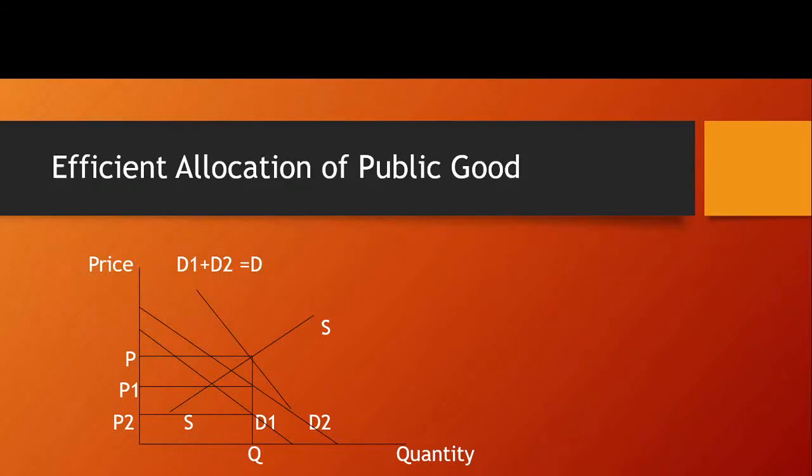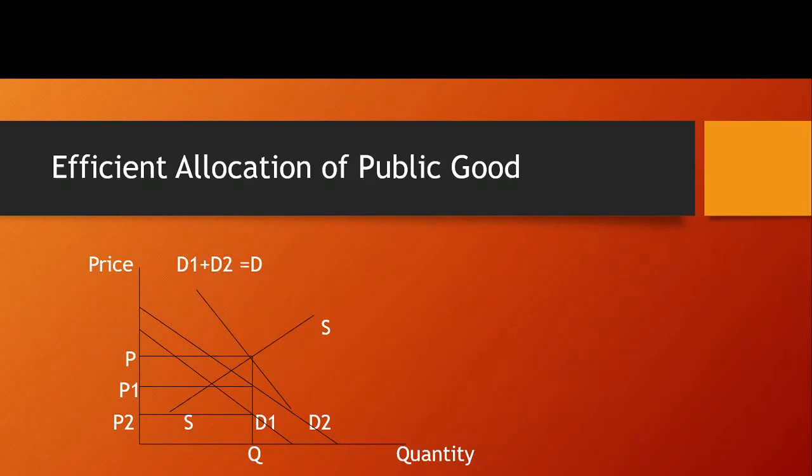This is available for all the consumers, unlike private good, where different individuals consume different amounts of private good. But here, in case of public good, the Q amount of public good which is supplied in the market will be equally available to all the consumers, whether they pay a price or not.